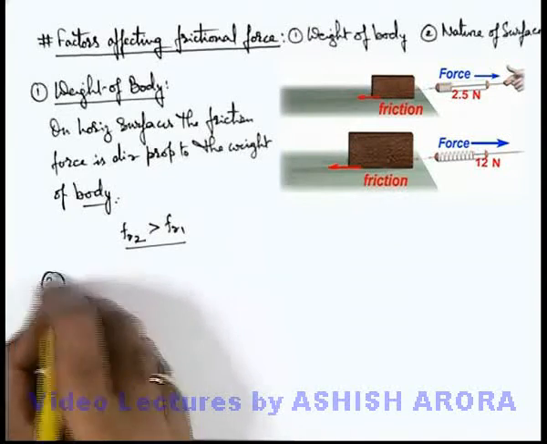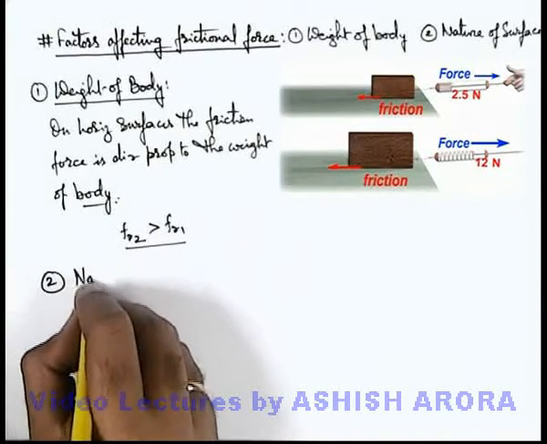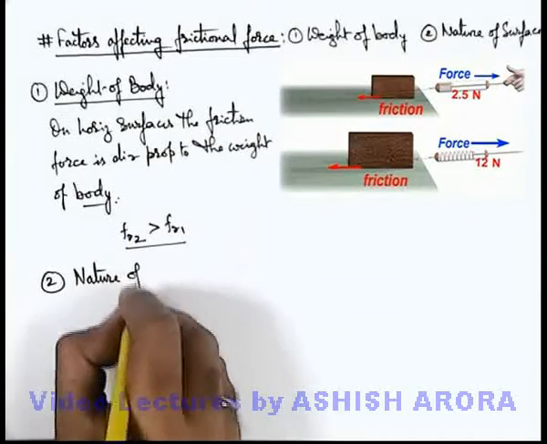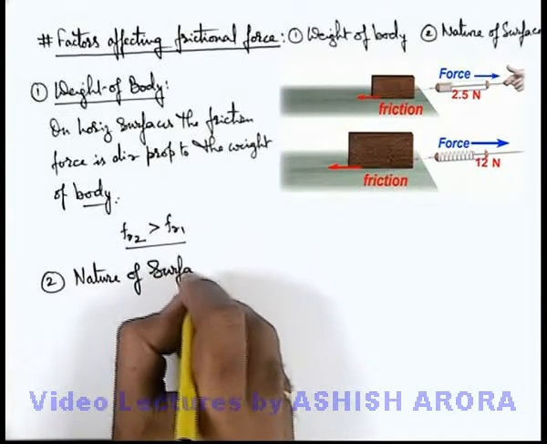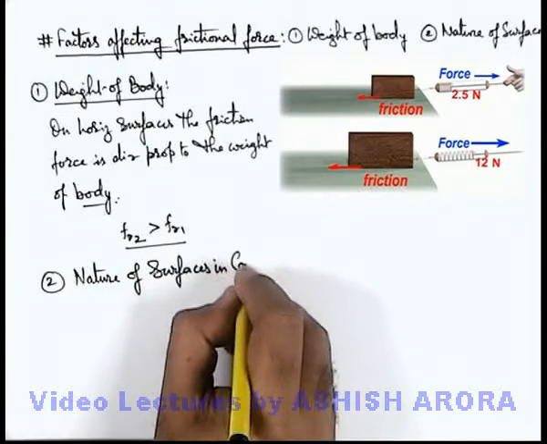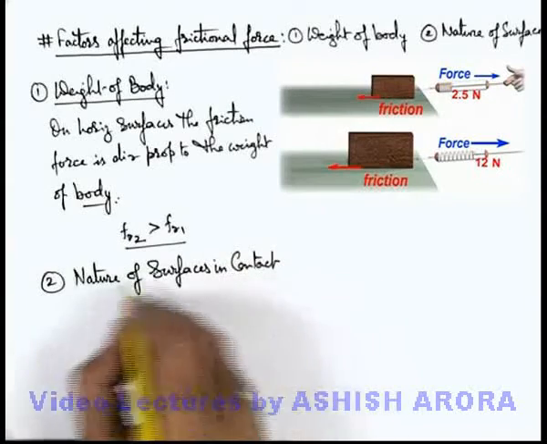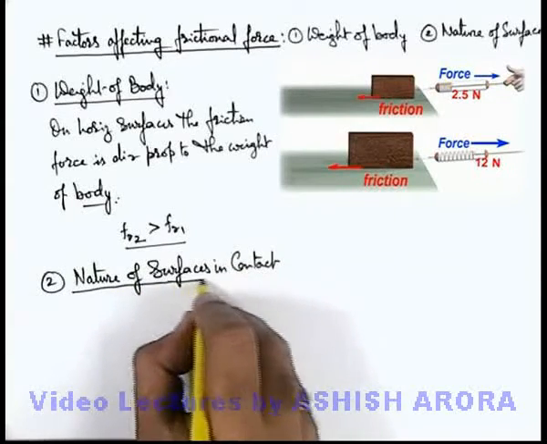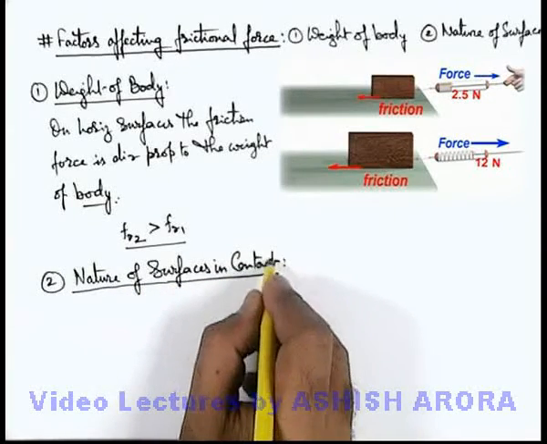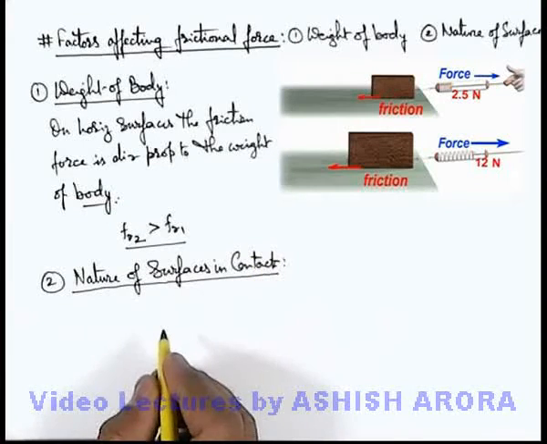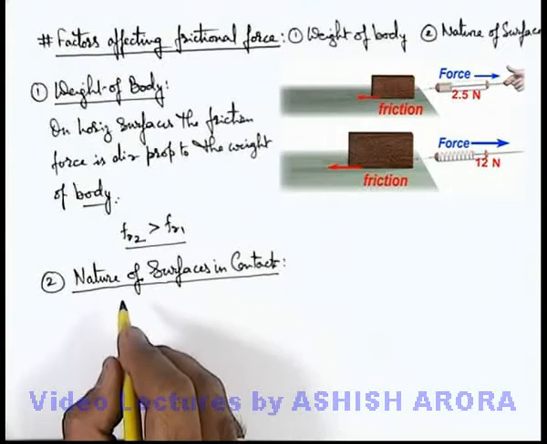The second factor which we'll discuss here is the nature of surfaces in contact. This section, at a basic qualitative level, we have discussed in previous sections when we were talking about how friction depends on the material.